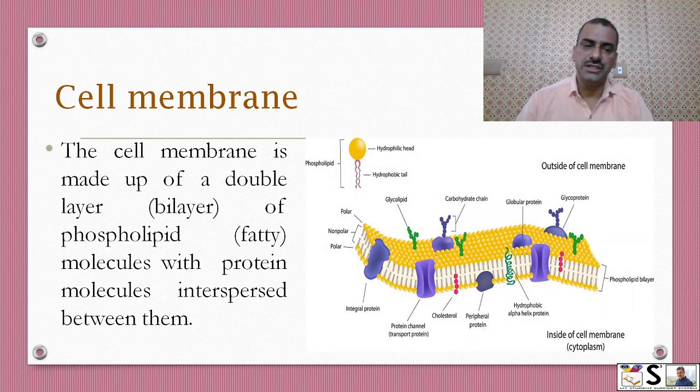The cell membrane is made up of a double layer, or we can say bilayer, of phospholipid or fatty molecules with protein molecules interspersed between them. Here you can see this is the plasma membrane. Here this is lipid. Okay, two layers of lipid, one and two, and in between there are protein particles.